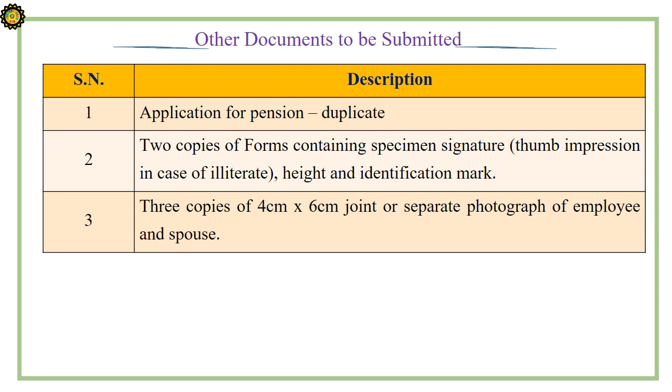Application for pension in duplicate. 2 copies of forms containing specimen signature, thumb impression in case of illiterate, height and identification mark. 3 copies of 4x6 cm joint or separate photograph of employee and spouse.